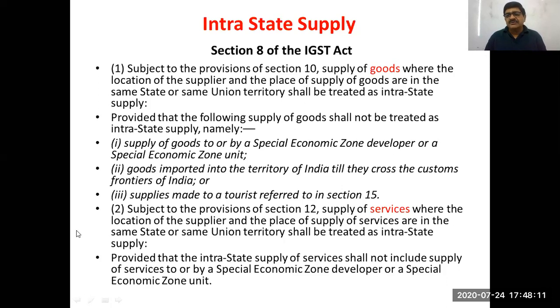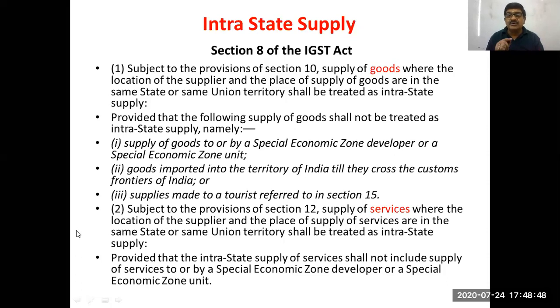So coming again, where the location of supplier and the place of supply happen to be within the same state, then this will be referred to as intrastate supply. And again, the same provision regarding a special economic zone provides that the following supplies shall not be treated as intrastate supply because these are covered under interstate supply. If the goods are being supplied from SEZ to a place outside SEZ, it is an interstate supply. From outside the state to a SEZ unit, that is interstate supply, that will not be considered as intrastate supply. Same is under subsection 2.